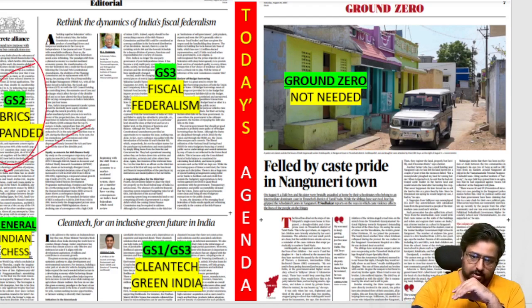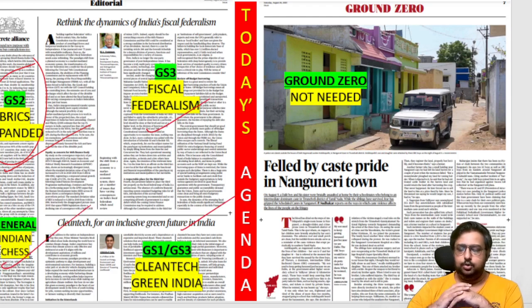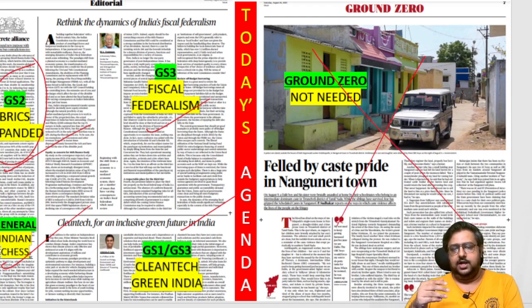Now we have two more, or I think all the articles we have to discuss. Fiscal federalism I'll discuss, clean tech, green India we'll discuss, and Indian chess also, because this time it is a very important achievement we got. All we'll discuss. This side, Ground Zero, I won't discuss, not needed for your exam. So that is why I'm telling you today: the last few days, all the articles are becoming important.